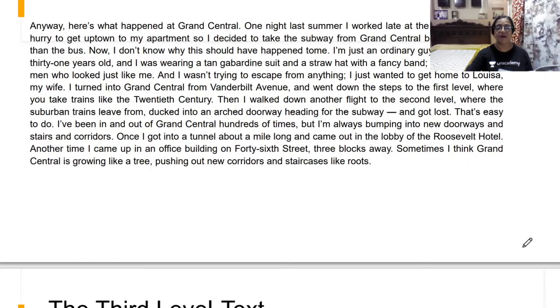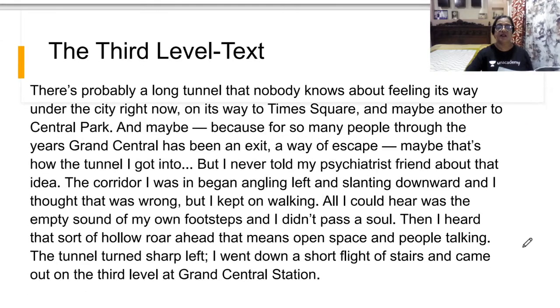Okay, we have done here. Now here you see. So Grand Central is pushing out new corridors, staircases like routes. There's probably a long tunnel. So in the Grand Central Station, what else did he see? There was probably a long tunnel that nobody knows about, feeling its way under the city right now on its way to Times Square.